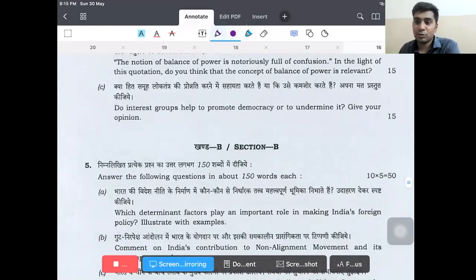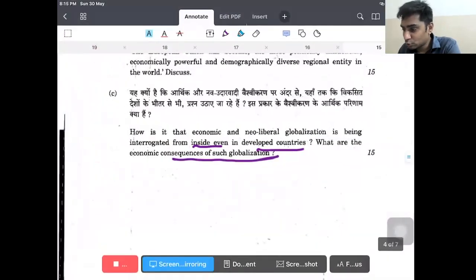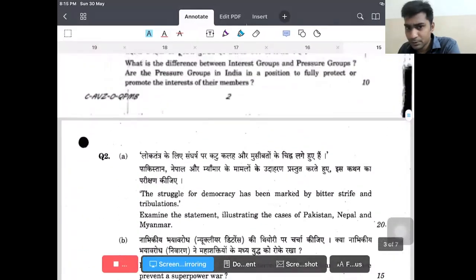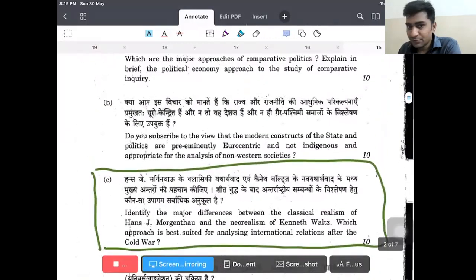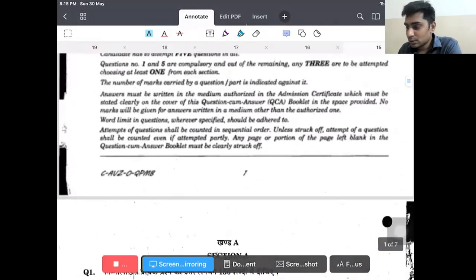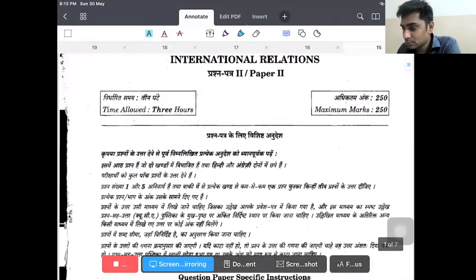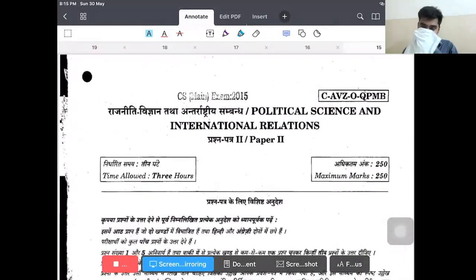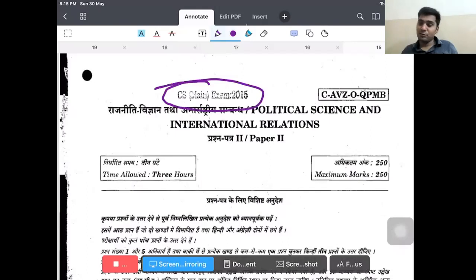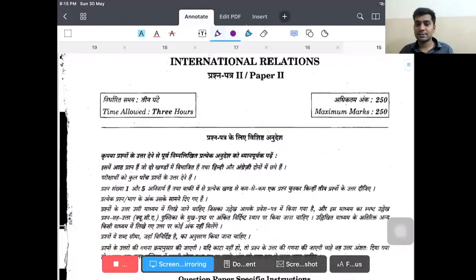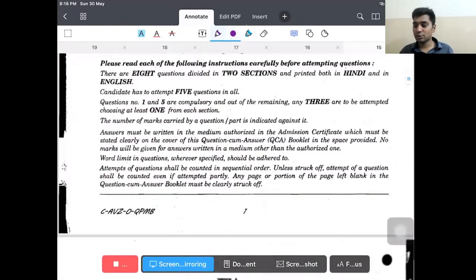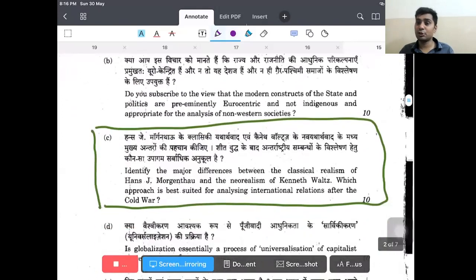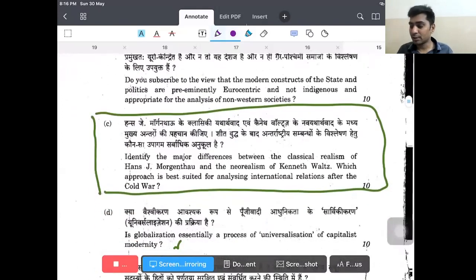Let us look at the 2015 question paper. This is the 2015 paper that we are going to discuss, and this is the Civil Services Mains 2015. We will look at the questions here. What are the questions that they asked? Direct questions we will see, because every question we can link with the thinkers' theory.